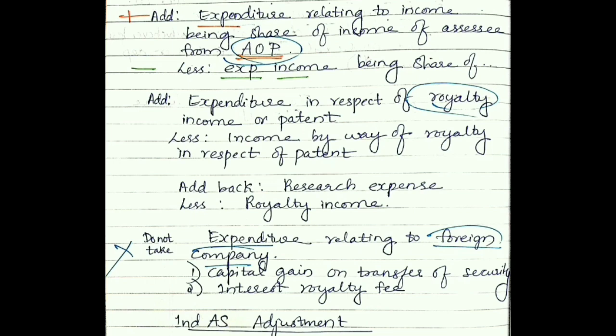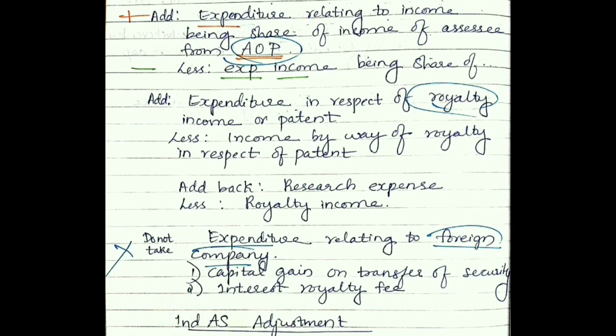If you are a patent holder, the expenditure which you incurred for getting that royalty will be added back and the income which you get is reduced. Example, you spend a large amount on research and expenses. Those will be added back, and the income which you get from the company producing your product will be reduced. Next is foreign company. Any expenditure related to a foreign company, just ignore.